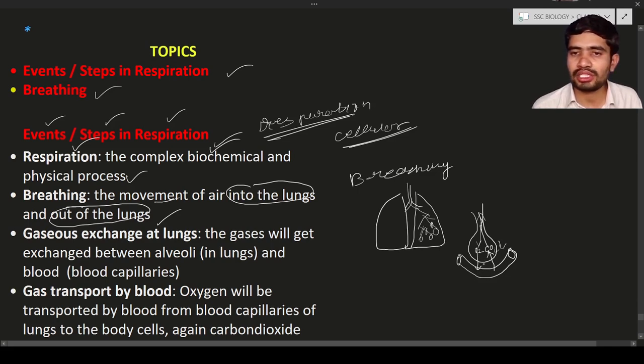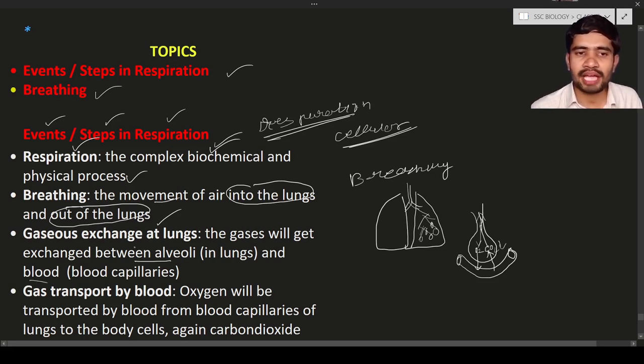This kind of exchange occurs at the lung level, between the alveoli and the blood capillaries. We will see what the blood capillaries and alveoli are in coming lectures. Just remember, the gas exchange occurs between the alveoli in the lungs and the blood, that is, the blood capillaries.